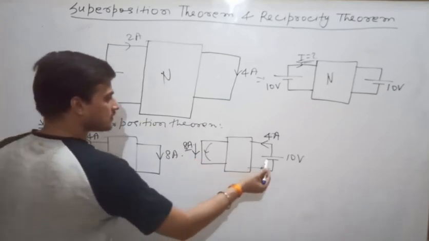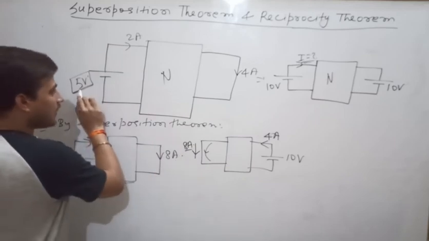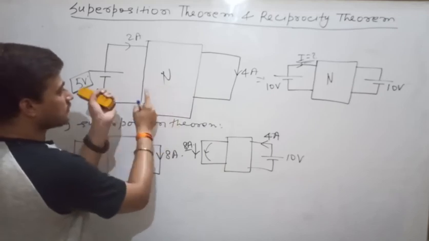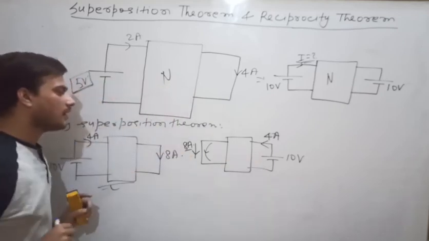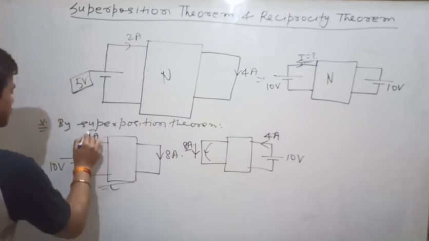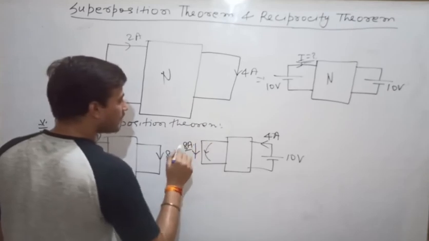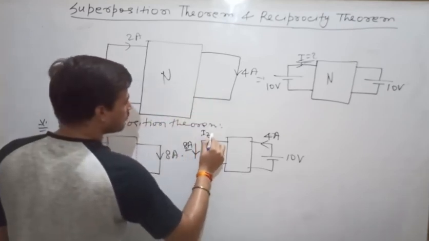This is 10 volt battery. So because of 5 volt, current at this terminal is 4 ampere. Now you are interchanging the position of excitation and response. So here it is 10 volt, so here it will be 8 ampere. Here the current was 4 ampere. Suppose this current was I1. So what is the value of I2? But the direction of I is like this one. So here I2 is equal to minus 8 ampere.